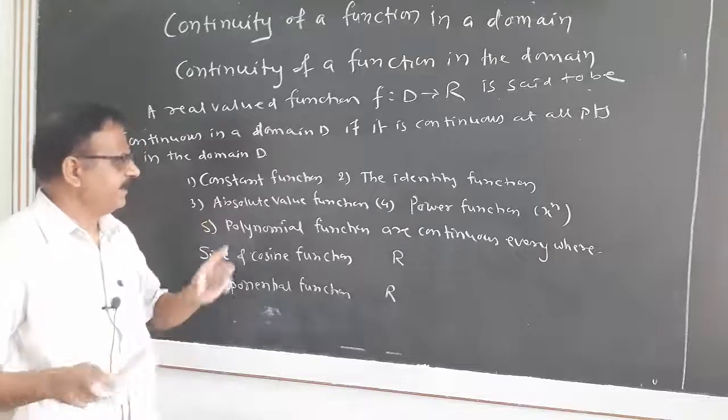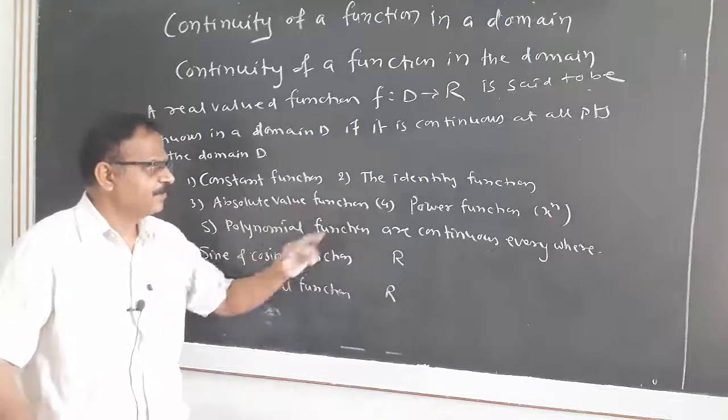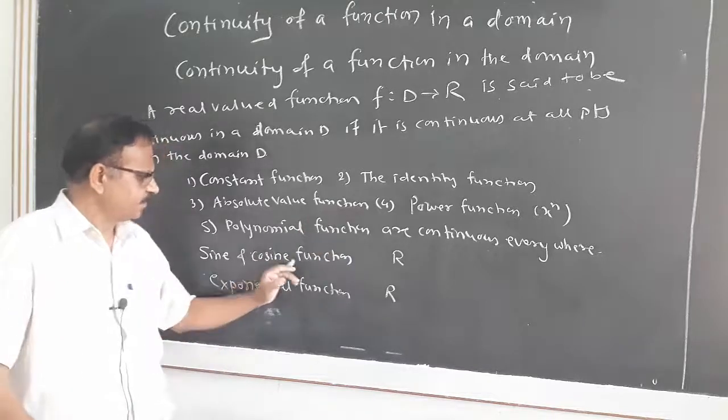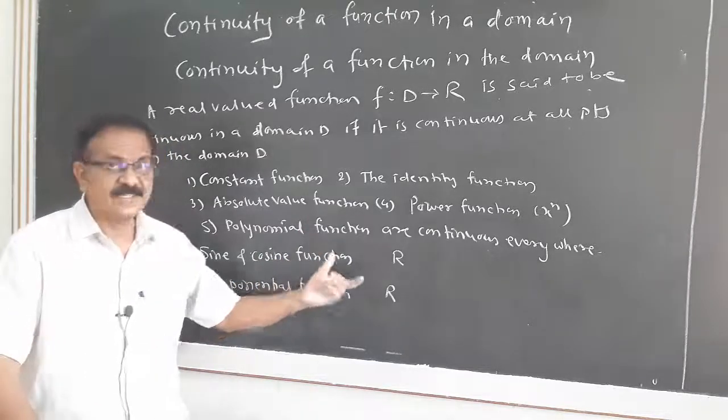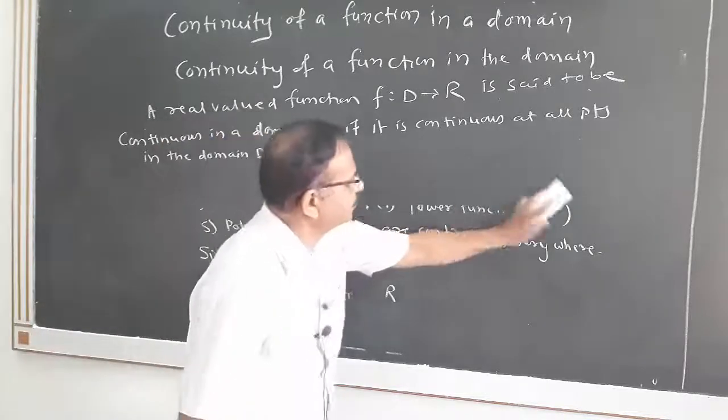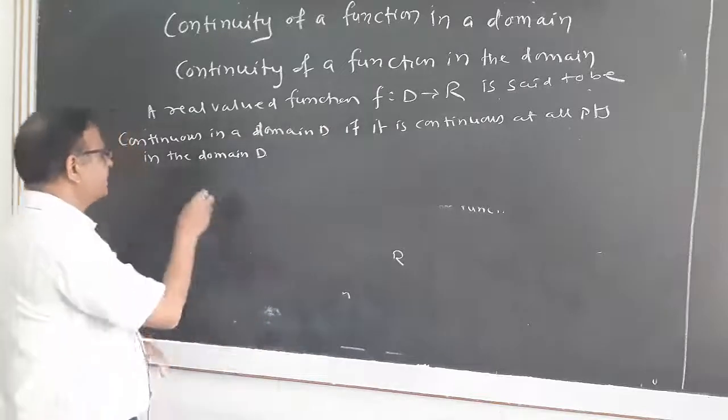Constant function, identity function, absolute value function, power function, polynomial function are continuous everywhere. Sine, cosine and exponential functions are continuous in R. Further, we also know the rational functions.